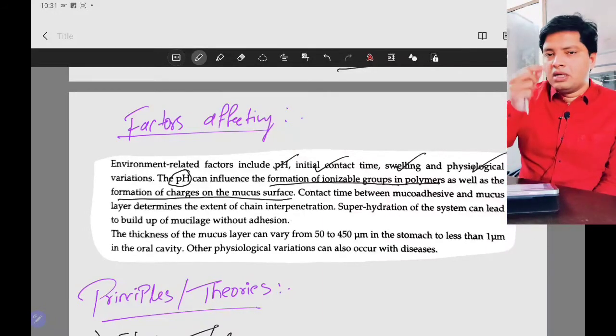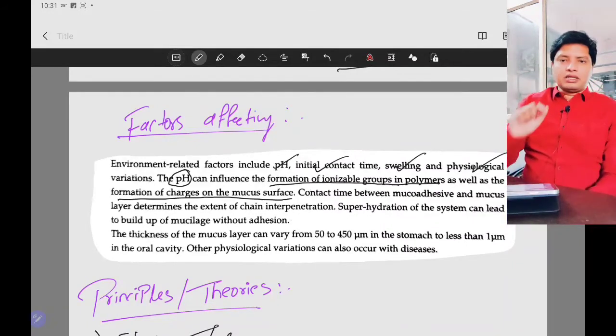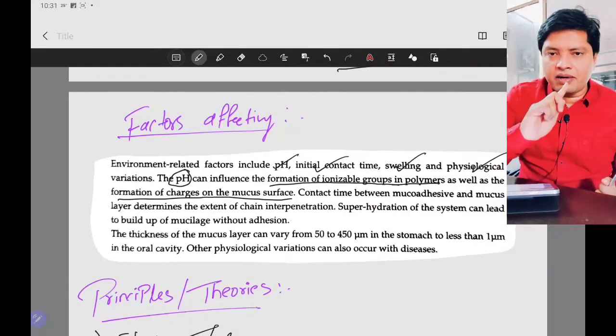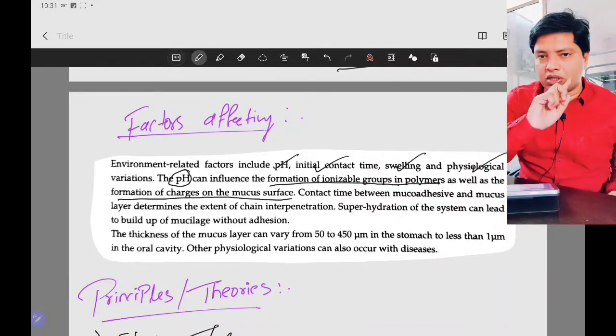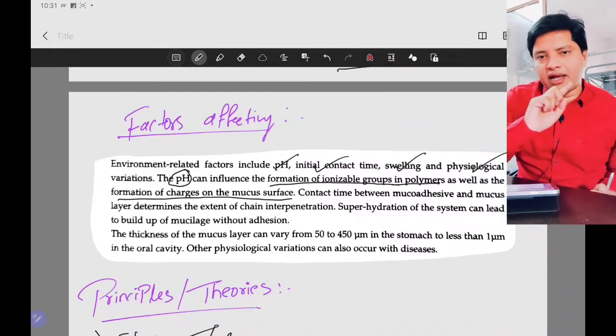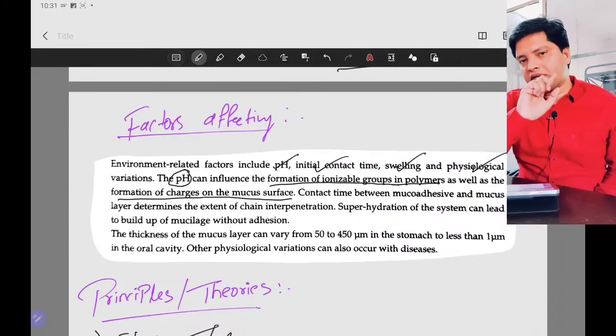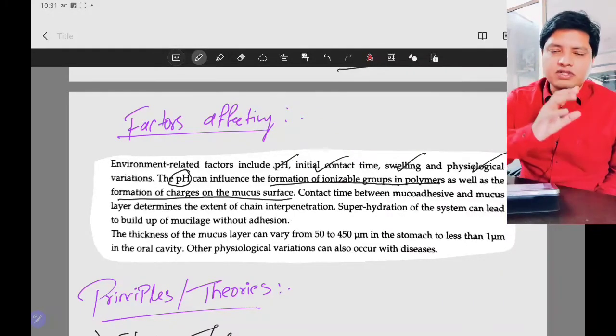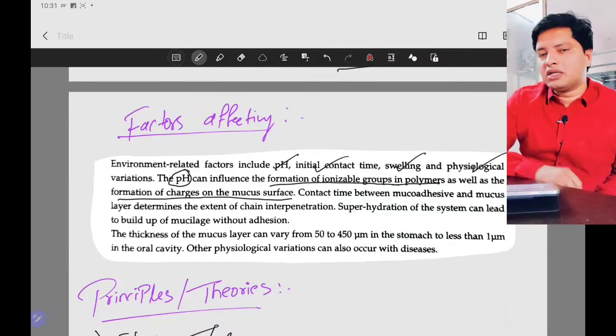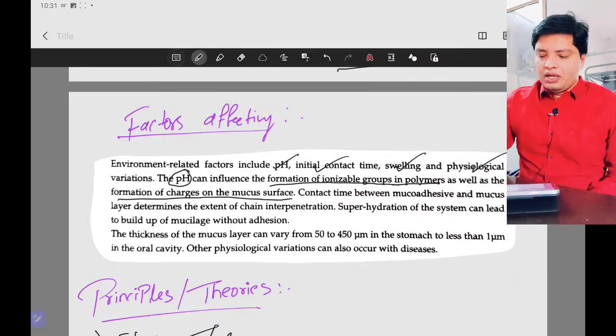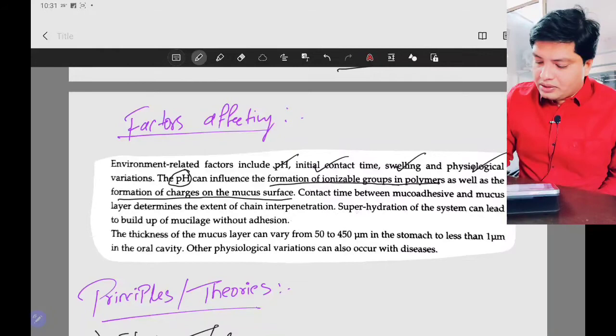Let's say I have prepared a mucoadhesive tablet. If you just keep the tablet and don't press it, it will not adhere to the mucous membrane. The application process is to take the tablet and press it towards your mucous membrane for at least 30 seconds, and keep it there. After that, there will be initial contact and consolidation, which will lead to the mucoadhesion of that particular dosage form.